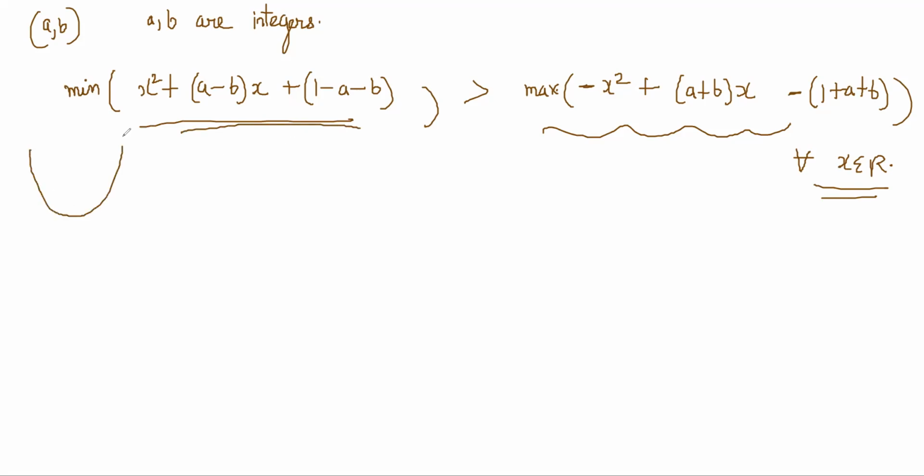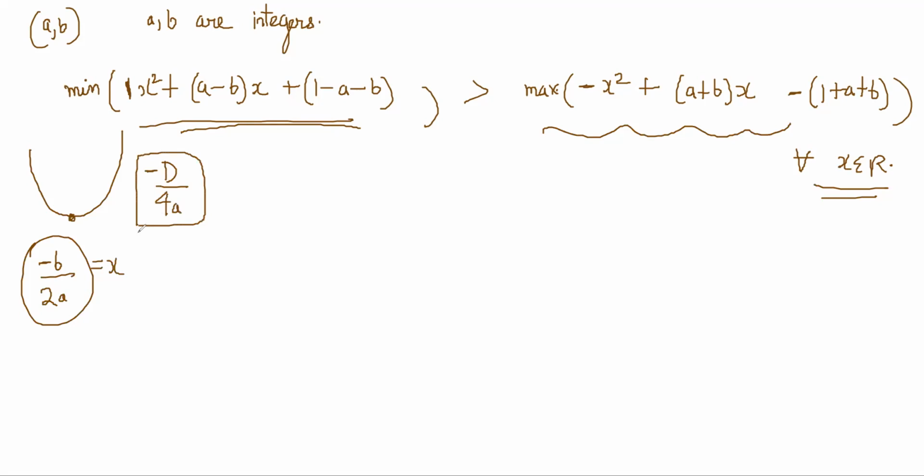This is a positive looking quadratic first, right? The first term is positive, so the minimum value will happen at x equals minus b by 2a. At that point the minimum will happen, and the value of the minimum will be minus D by 4a, right? Correct?